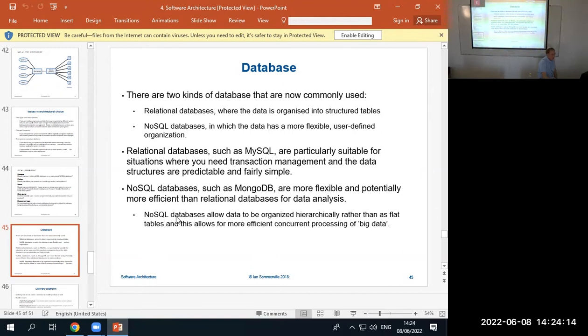"NoSQL databases allow data to be organized hierarchically rather than as flat tables." This is maybe another aspect that I didn't talk about. I was talking about that in relation. Hierarchy, I'm not sure what they mean by hierarchical.